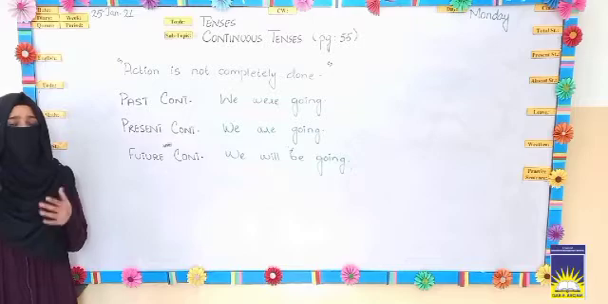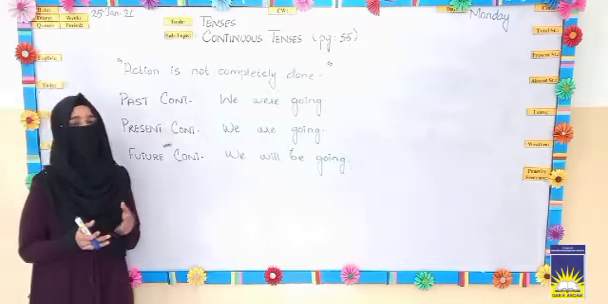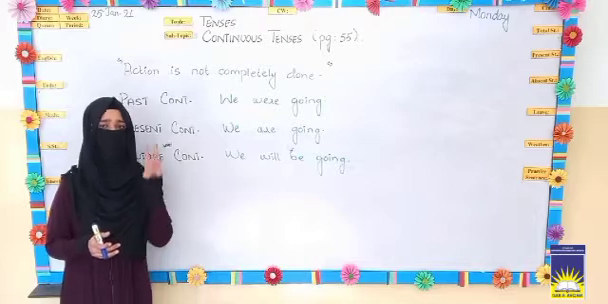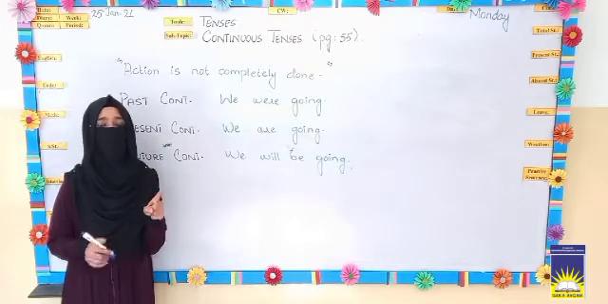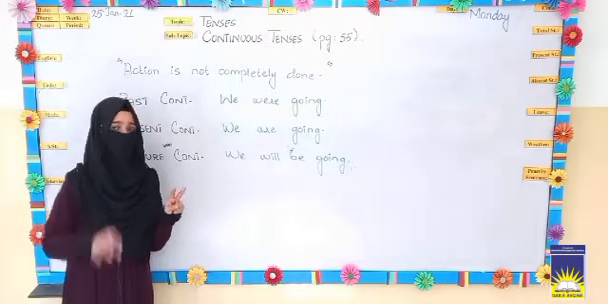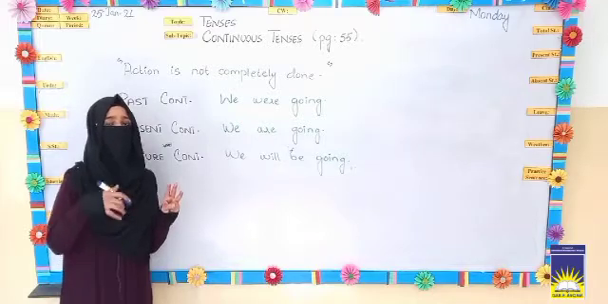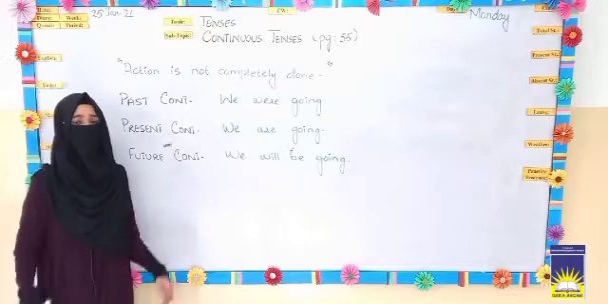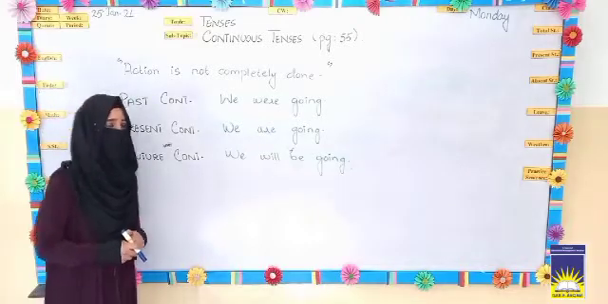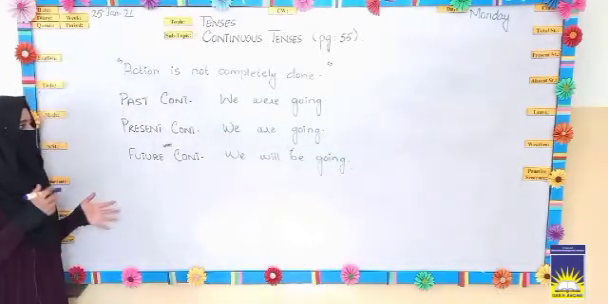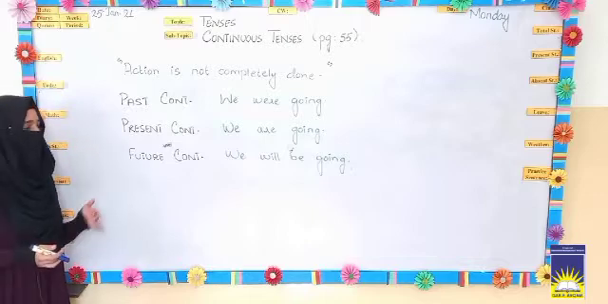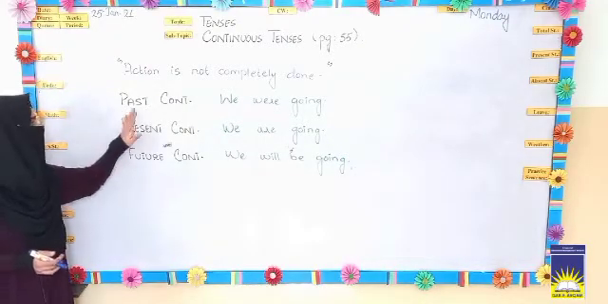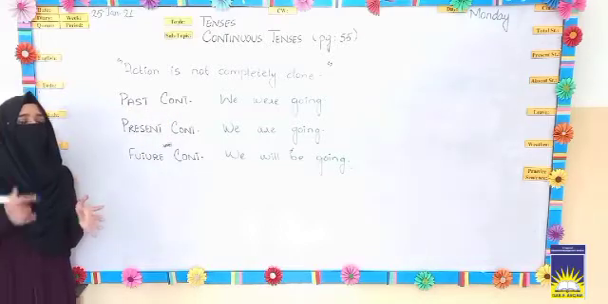Now you have learned that there are three main types of tenses: past, present and future. Past means guzra hua, present means right now, abhi, future means that which will be coming, aane wala jo waqt hai, the time that is later than now. Now, how are the continuous tenses used in three different types of tenses? First, I am telling you about past continuous tense.